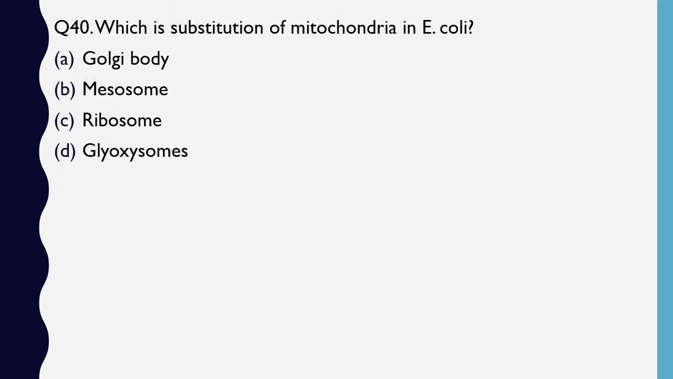Question number 40. Which is the substitute of mitochondria in E. coli? Golgi bodies, mesosomes, ribosomes, glyoxysomes. The correct answer is option B, mesosomes.